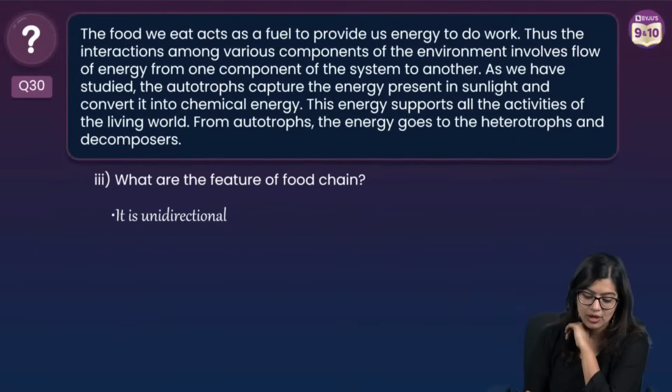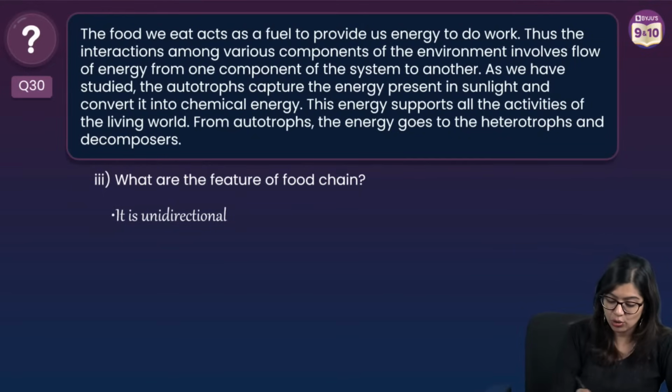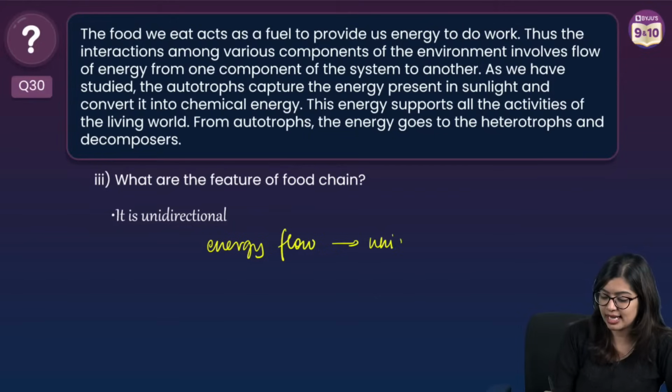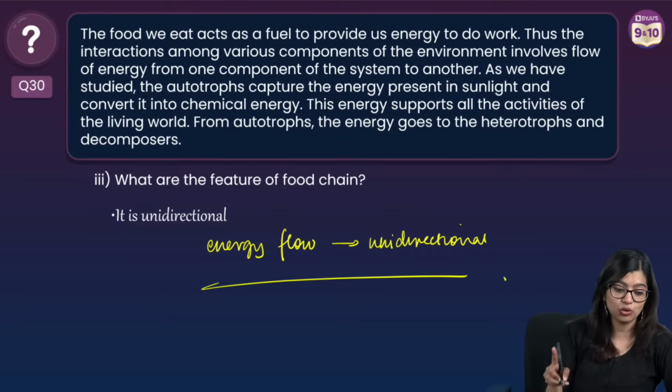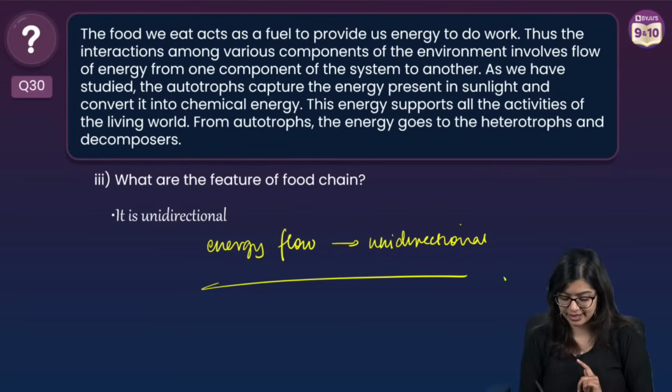Next, what do we have? What is the feature of food chains? What is unique about food chains? 2 things. We know that there is energy flow from one trophic level to the other, and we know that this energy flow is unidirectional, right? So these are 2 points that we need to keep in mind.